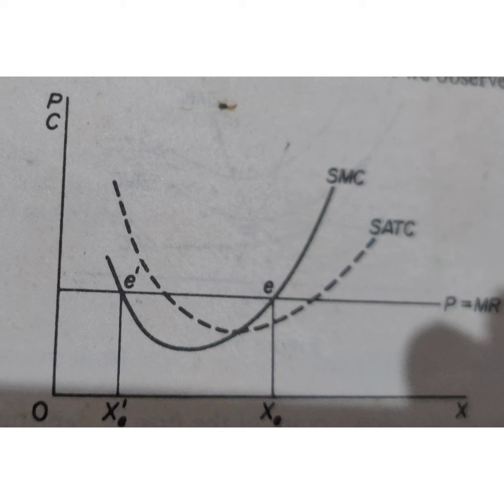The short run equilibrium of the firm can be graphically explained using the MC equal to MR condition. Here we look at this. The price is given on the y-axis, output on the x-axis. The price, MR, average revenue, everything will be equal, so it is parallel to the x-axis. The demand curve, etc., everything will be equal. It meets SMC at point E. The average total cost curve, the dotted line, is a U-shaped curve, and that is the total cost. The firm is having a bit of profit also.